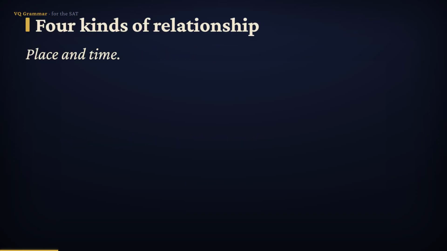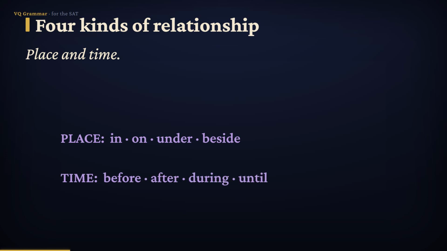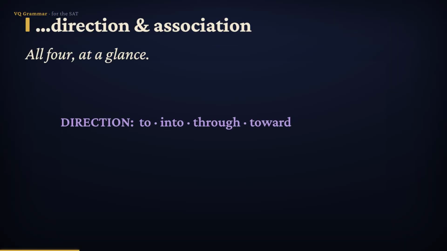Those relationships fall into four main types. First, place, telling where something is. In, on, under, beside. Second, time, telling when something happens. Before, after, during, until. Third, direction, which way something moves.